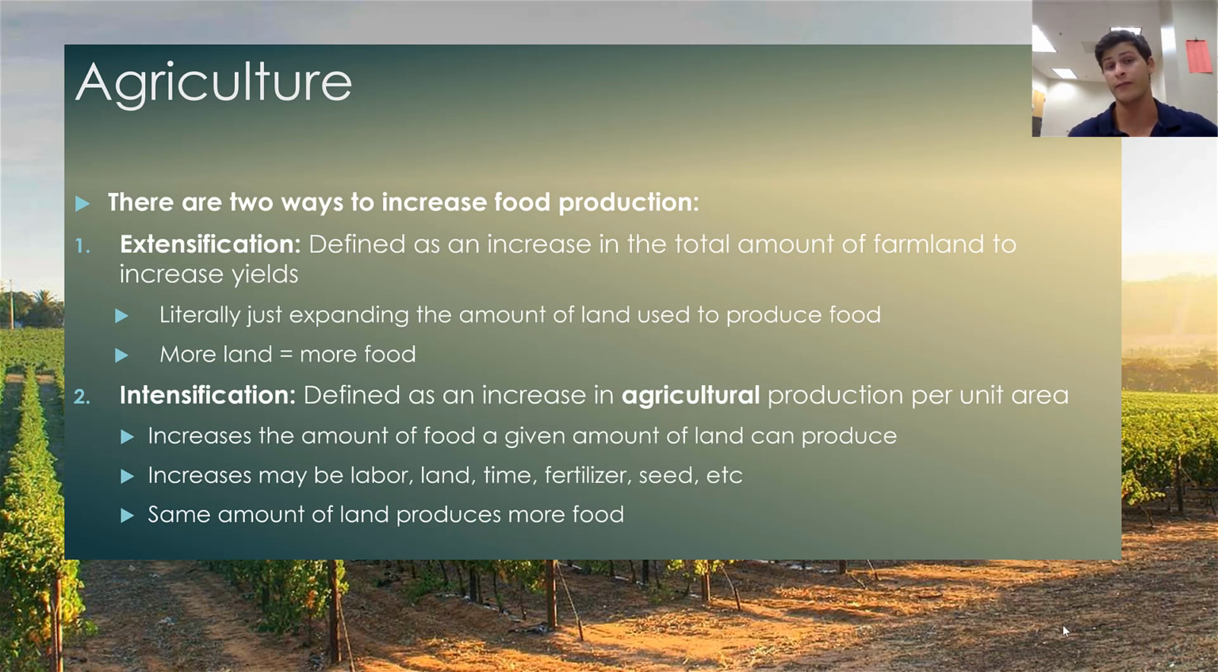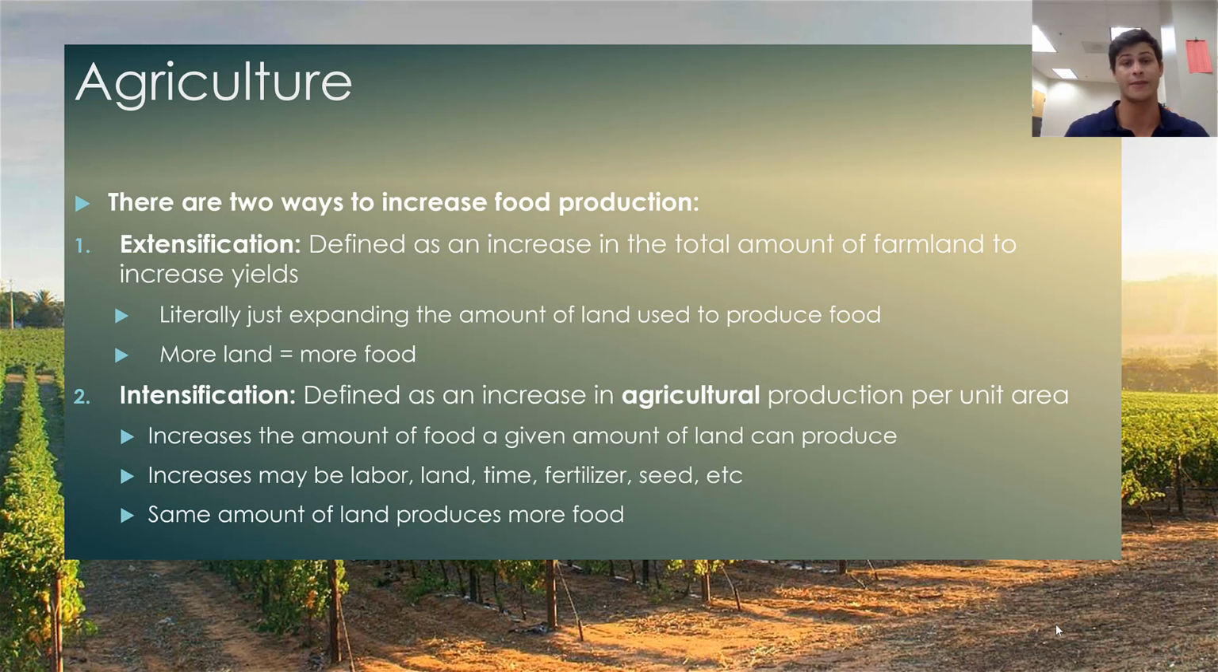We focused on extensification primarily through human history, but more recently, since around the 1900s and the advent of the Industrial and then Green Revolutions, we then focused on intensification. Now, extensification is defined as an increase in the total amount of farmland, that is, cropland, to increase our yields. So when we talk about extensification, we are literally just expanding the total amount of farmland that we are using to generate food. More land here directly equates to more food.